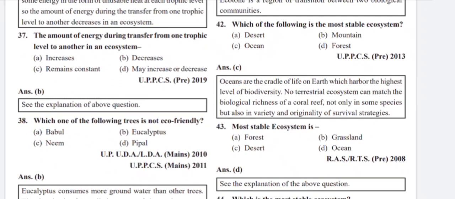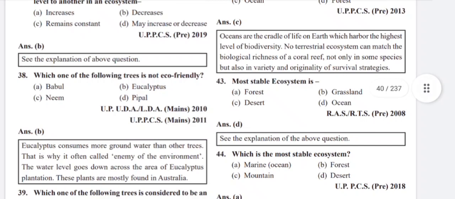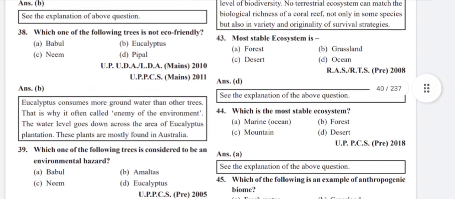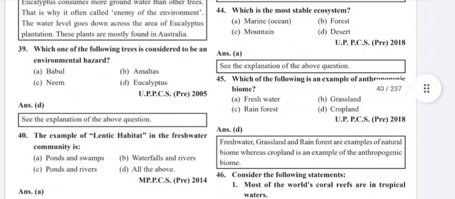Which of the following is the most stable ecosystem? Ocean. Oceans are the cradle of life on Earth, which harbor the highest level of biodiversity. No terrestrial ecosystem can match the biological richness of a coral reef, not only in number of species but also in variety and originality of survival strategies. The most stable ecosystem is the ocean. Which is the most stable ecosystem? Marine ocean.